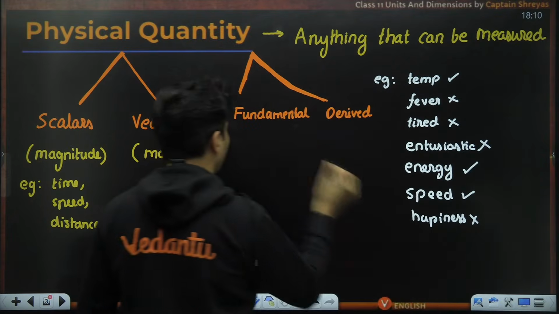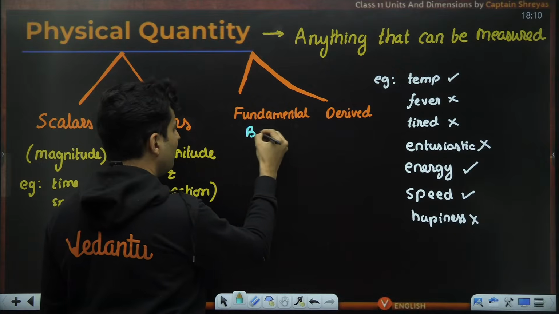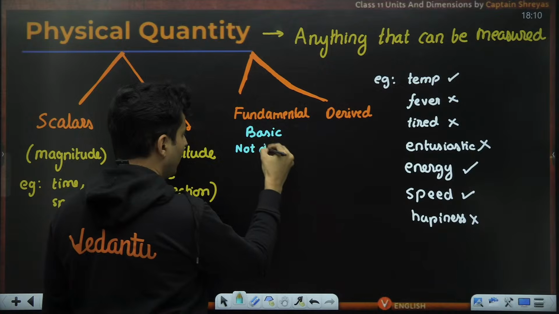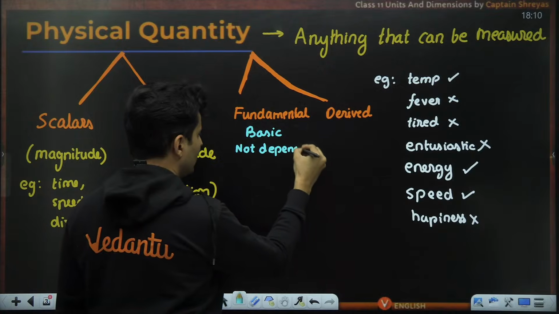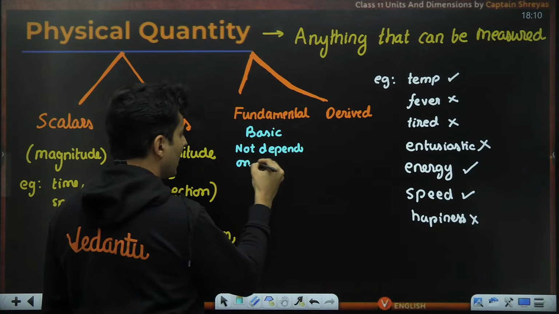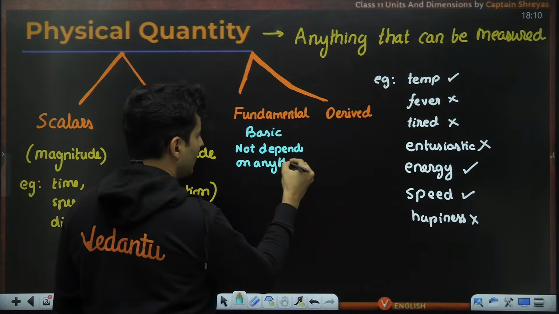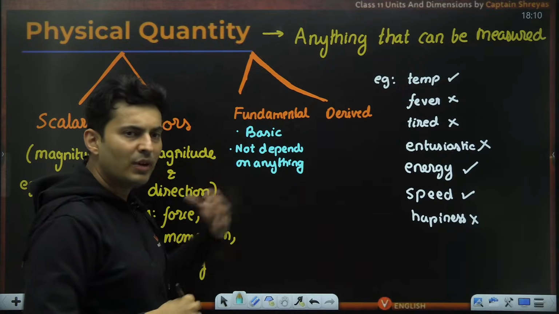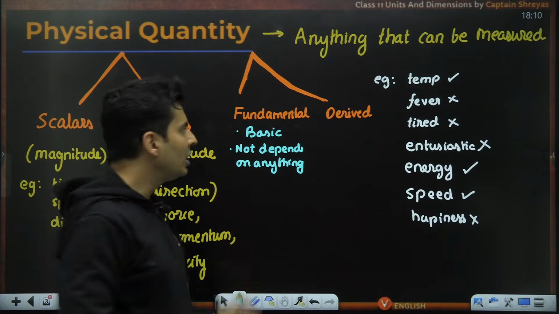What is the meaning of it? Fundamental means it is very basic. It is not going to depend on anything else. It's unique. It is very elementary, you can say.